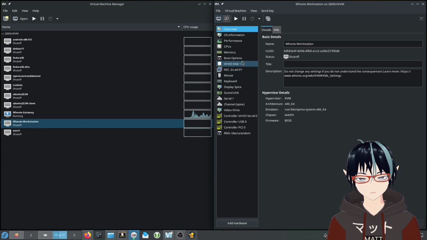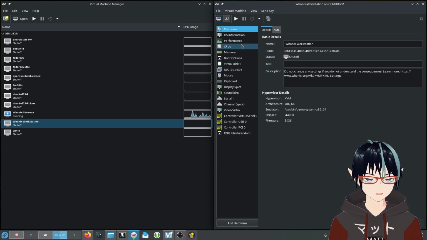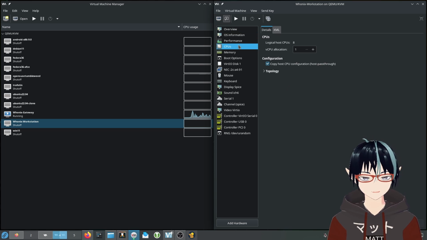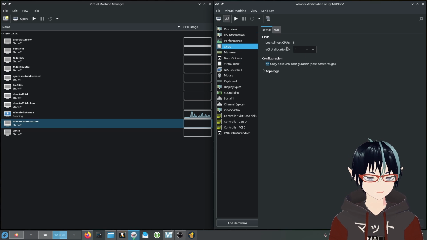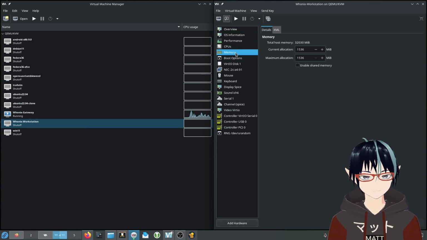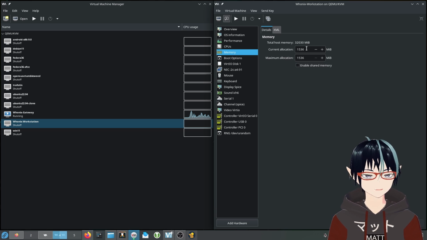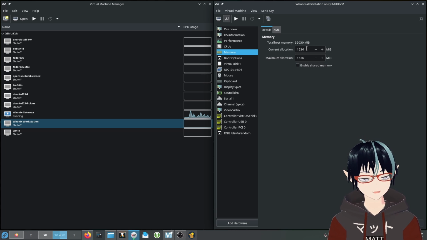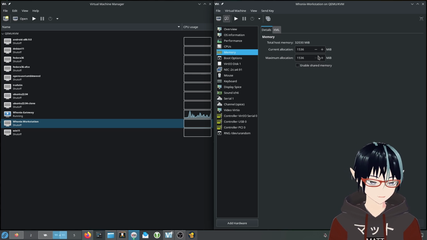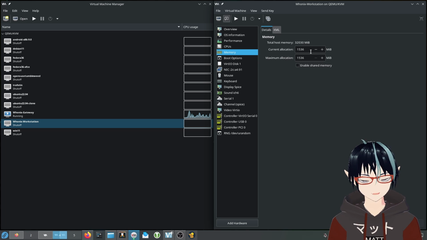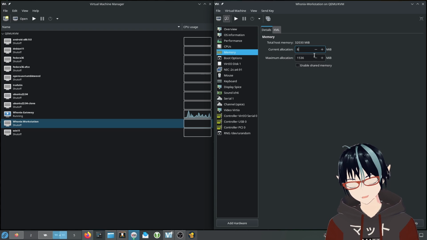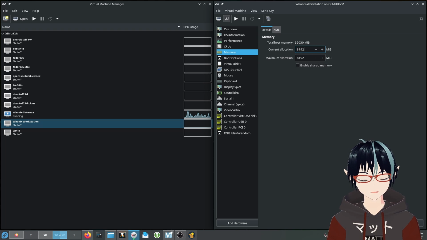Now the first recommendation that I have, and this depends on your computer of course, is that you can change the number of CPU cores allocated. You can also change the amount of memory, and you'll notice that the amount of memory is kind of low. You can actually see right here, I have 32 gigabytes of RAM, and I would like to take advantage of my Whonix system as much as possible. So I'm just going to give myself 8 gigabytes of RAM. I think that's quite sufficient. And because I'm recording, I need to just save my CPU.